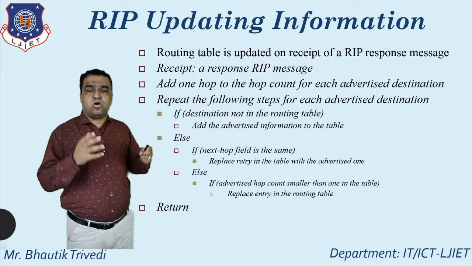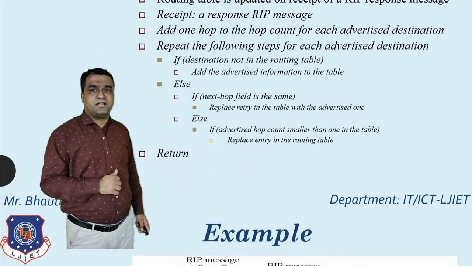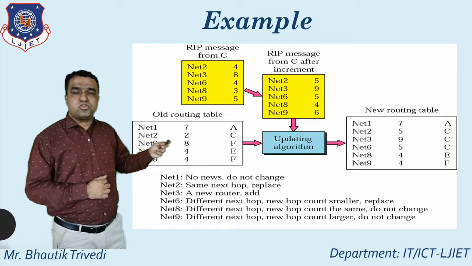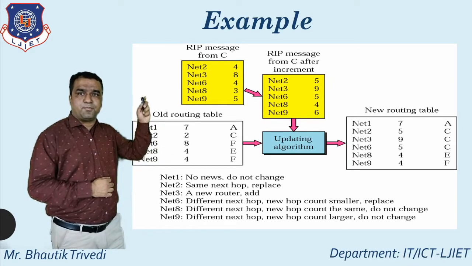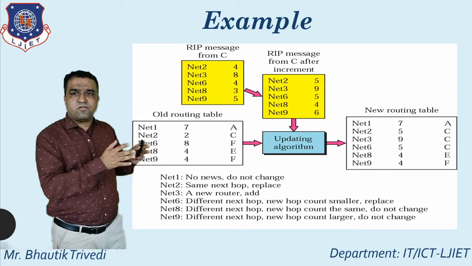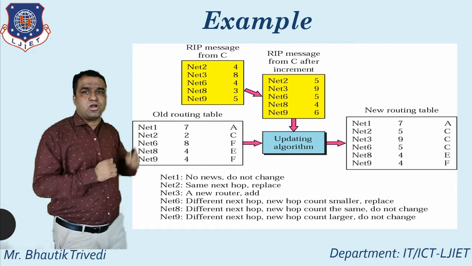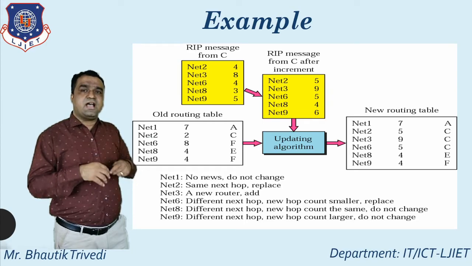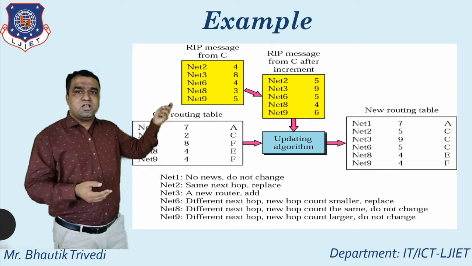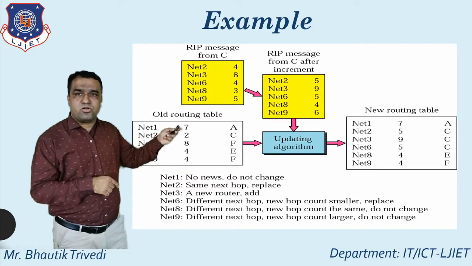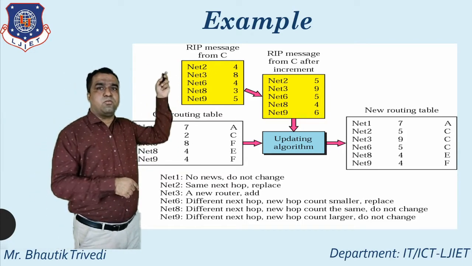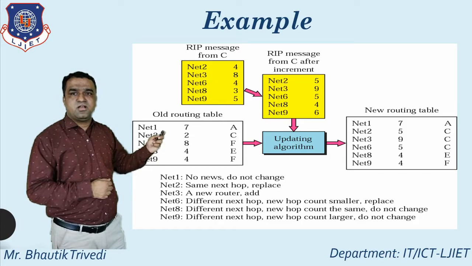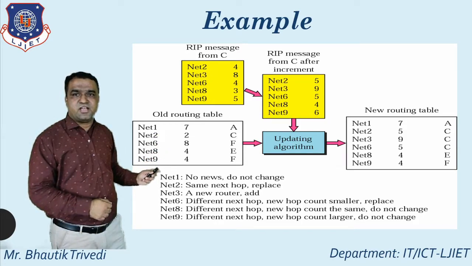But how do we represent this particular algorithm? We use one example. This is the example, and this is the most important thing. If you know this, you can understand the distance vector routing algorithm properly. Here, first of all, I put the old routing table and the new routing table. Currently I know only the old routing table, and I generate the new routing table using the combination of the old routing table plus the response message from C. The total networks in the old routing table are net 1, net 2, net 6, net 8, net 9.